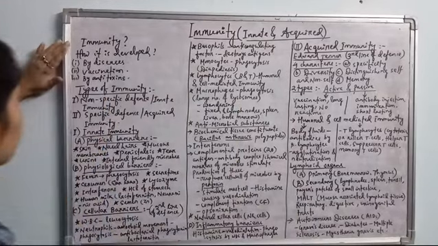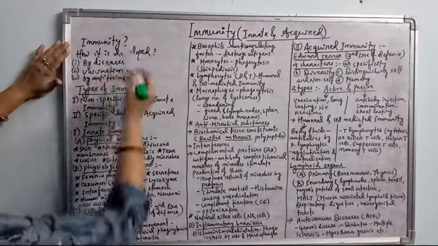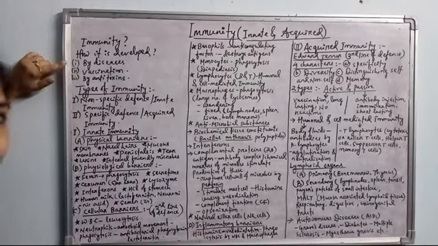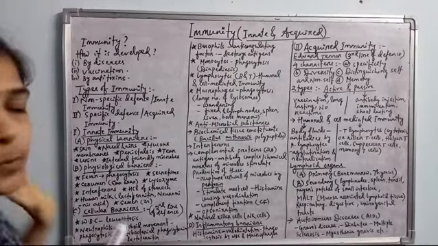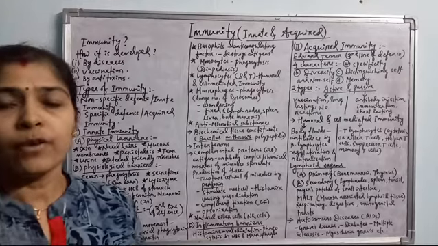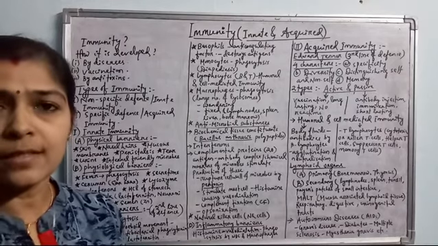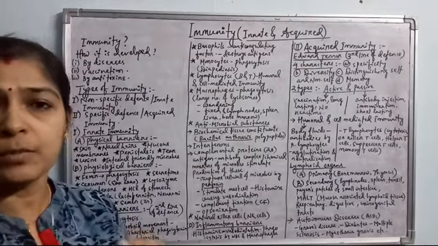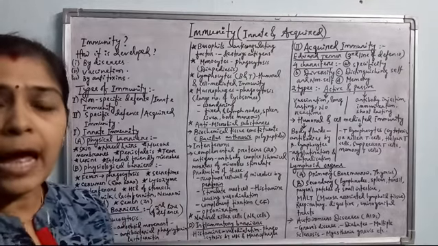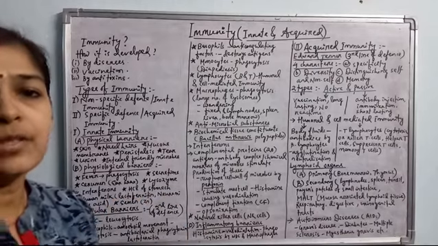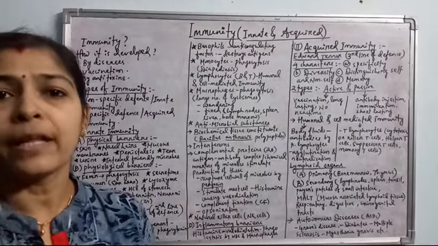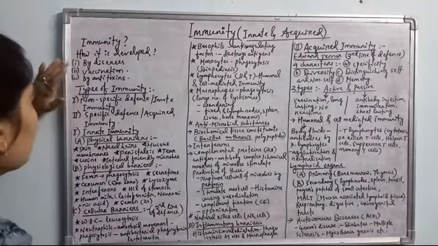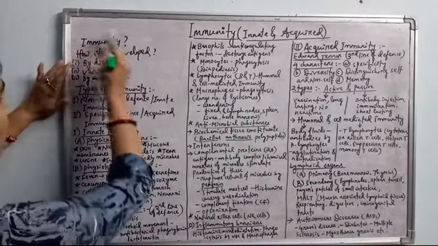And this immunity, how is it developed? This immunity is developed by three different methods. First one is by diseases. See, if we are exposed to any pathogen and we are suffering from a particular disease, then by suffering a particular disease for the first time, the immune system recognizes the particular pathogen, and if afterwards we are infected by the same pathogen, then the immune response will be there. Okay, so by diseases also the immunity is created in our body.